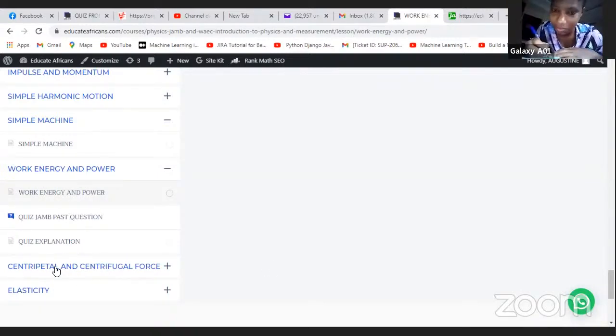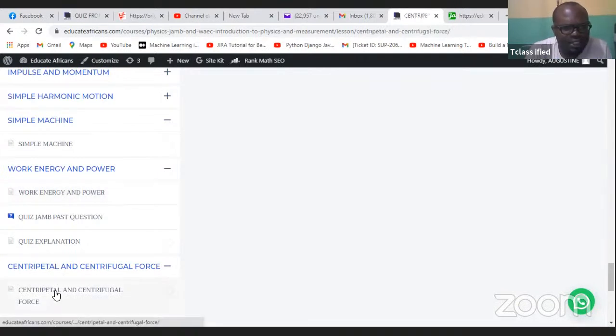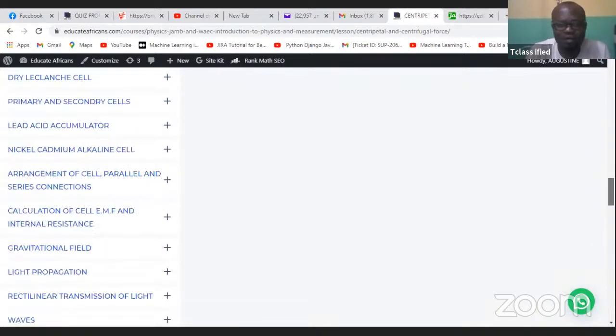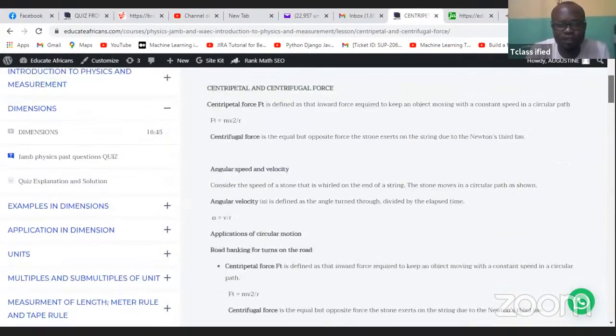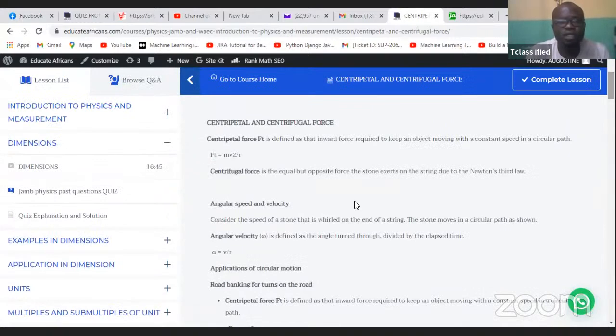No worries. So I'm going to click on the next topic, which is Centrifugal and Centripetal Force. So you guys can see how fast we are moving because of this platform. That's why I want to be using it. If we don't use it, we are going to take so much long time. We might not cover our syllabus. So that's why we're using it. We want to move very fast. In a day, we also will be able to cover like 3 to 4 topics. Okay. So let's look at centripetal, centrifugal.